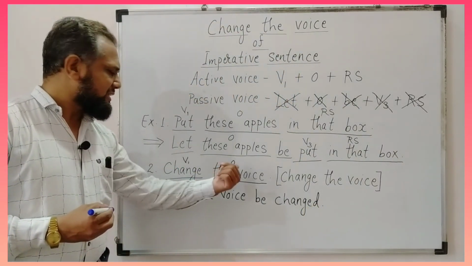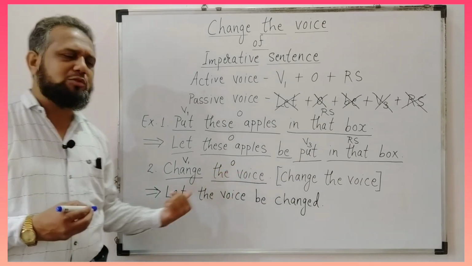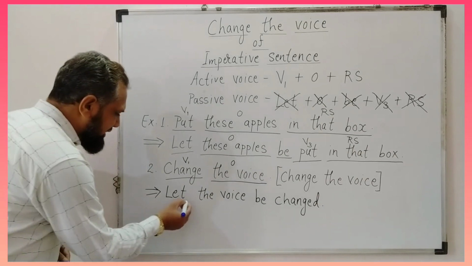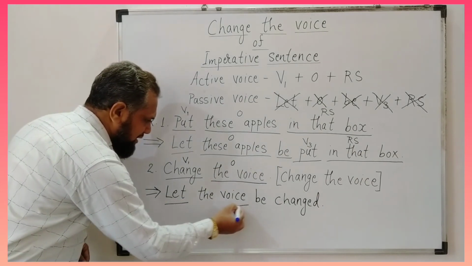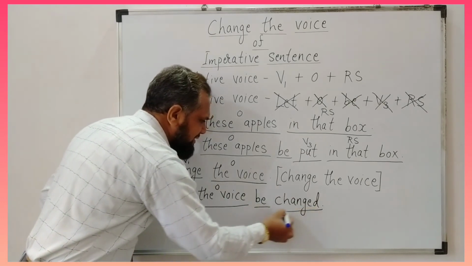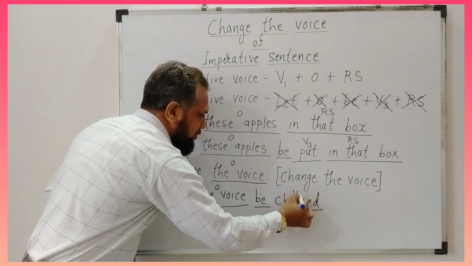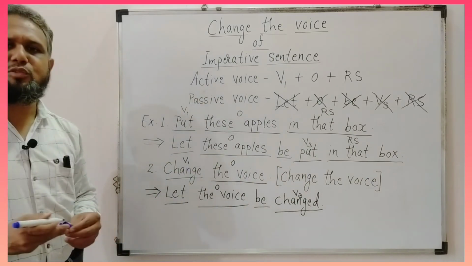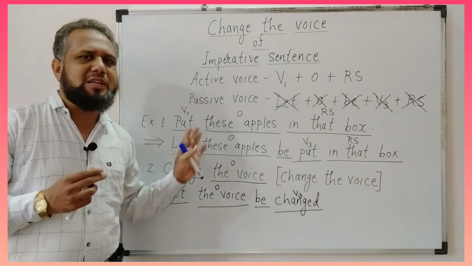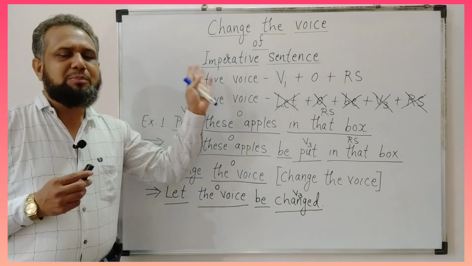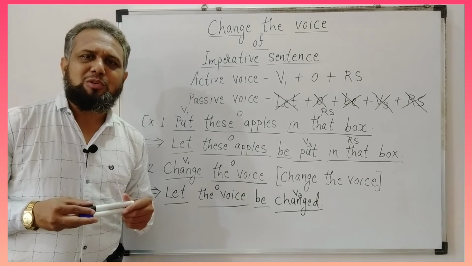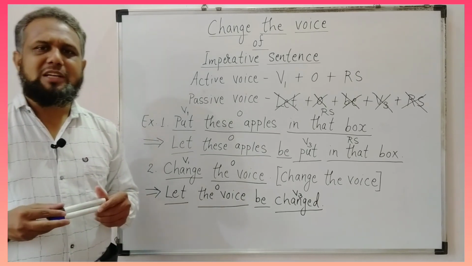Now change the voice is in active voice and its passive voice will be let the voice be changed, in which this is let, the voice is the object, this is be, and this is V3. There is no remaining sentence in this sentence. So by using this process we can transform the imperative sentence from active to passive voice. Okay, so I hope you all have got it.